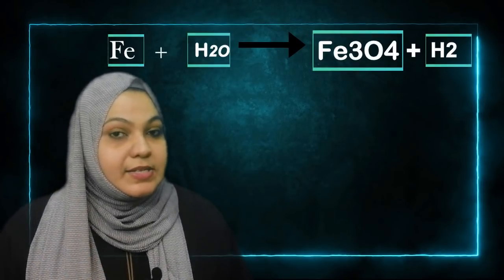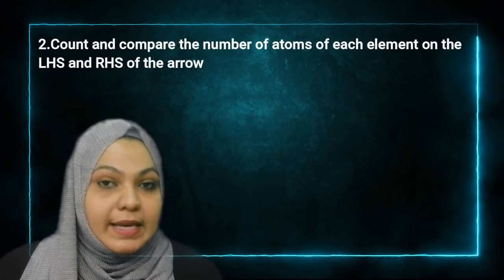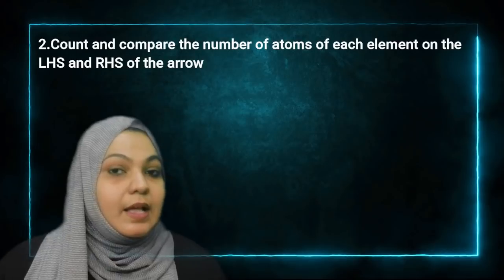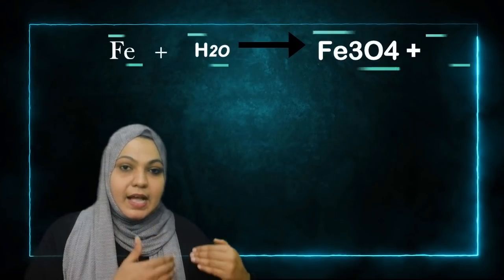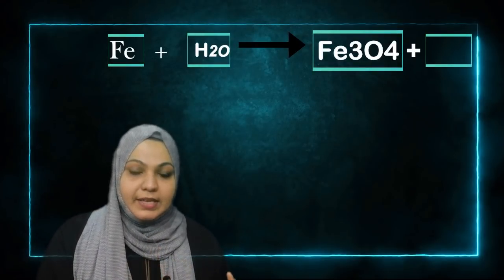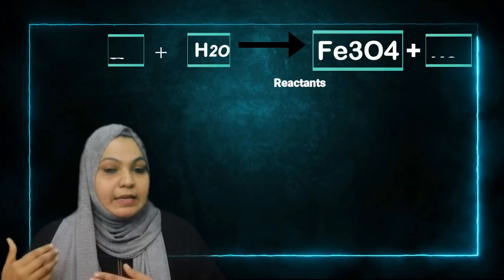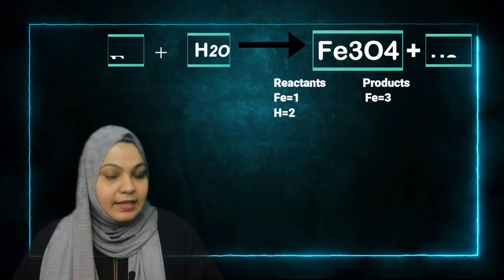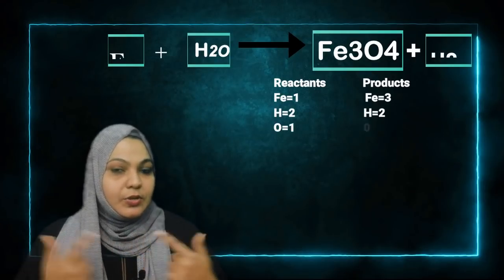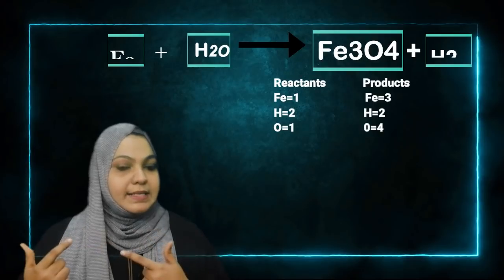So what is our chemical reaction? Fe plus H2O gives Fe3O4 plus H2. The second point: count and compare the number of atoms present in the reactants and products. On the left-hand side iron is 1, that is Fe. On the right-hand side, in Fe3O4, Fe is 3. So in short you can see that this is not balanced.